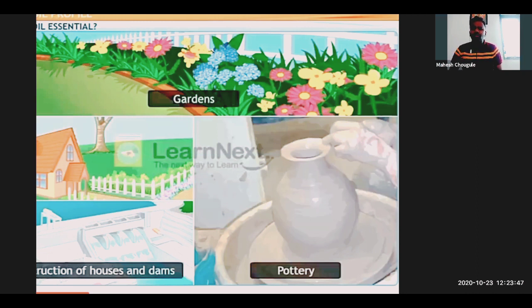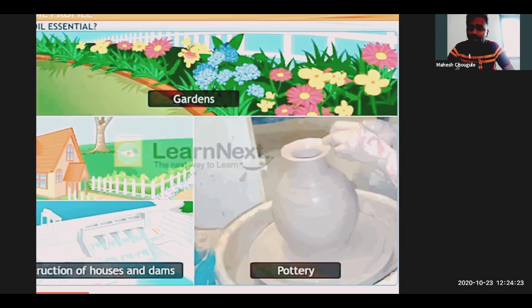Similarly, for constructions of big dams, see the pictures, houses, dams can be built with the help of soil. soil की मदद से हम लोग construction में भी soil use करते हैं. पहले के जमाने में the houses were built when we didn't have the cements and all those things. Earlier they were using mud with the help of soil and other rocks. This one they are making and the houses were constructed. Big dams were constructed with the help of soil.